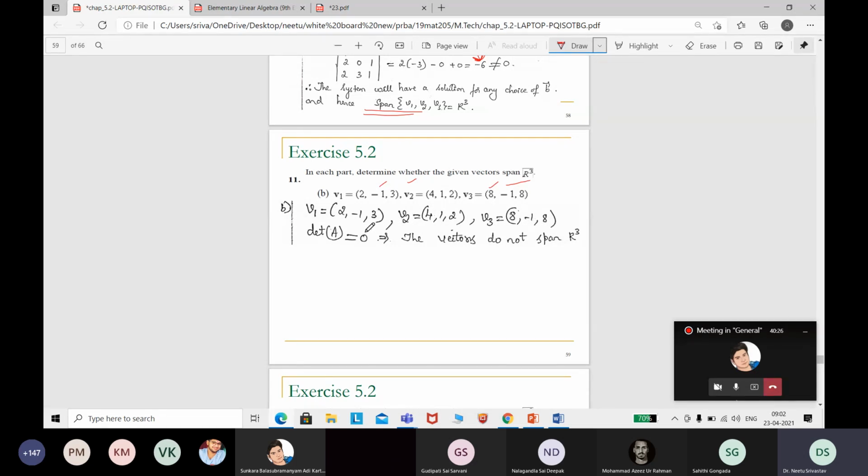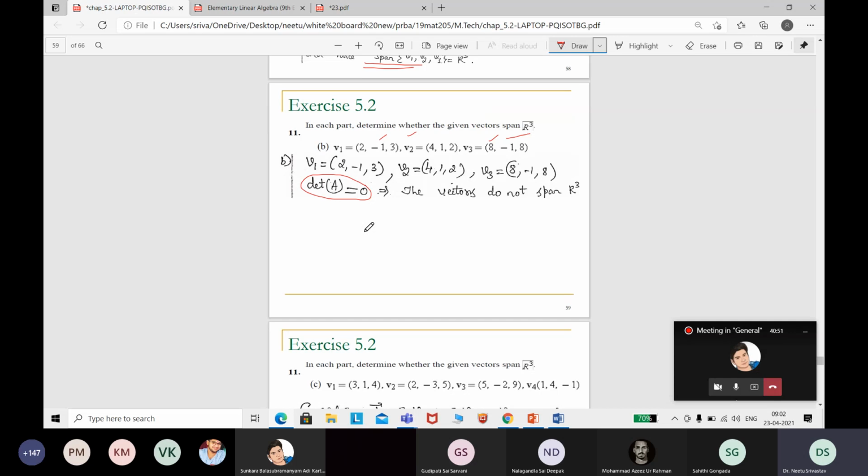Please check with the determinant. If you are comfortable, just write your determinant correctly, or frame the system of equations and write the rank of the augmented matrix. Hardly will the determinant or the augmented matrix take time. It takes very little time, and then you can say whether it will span or not.